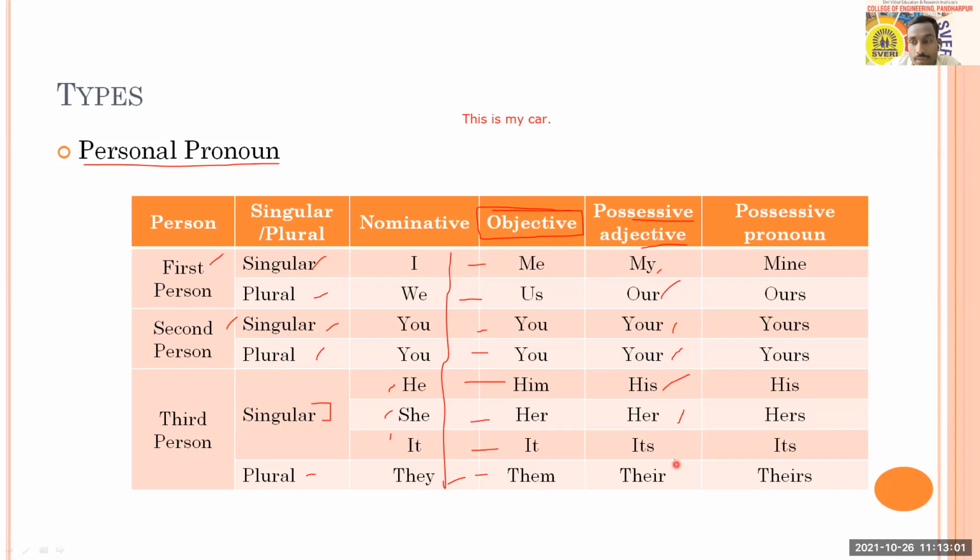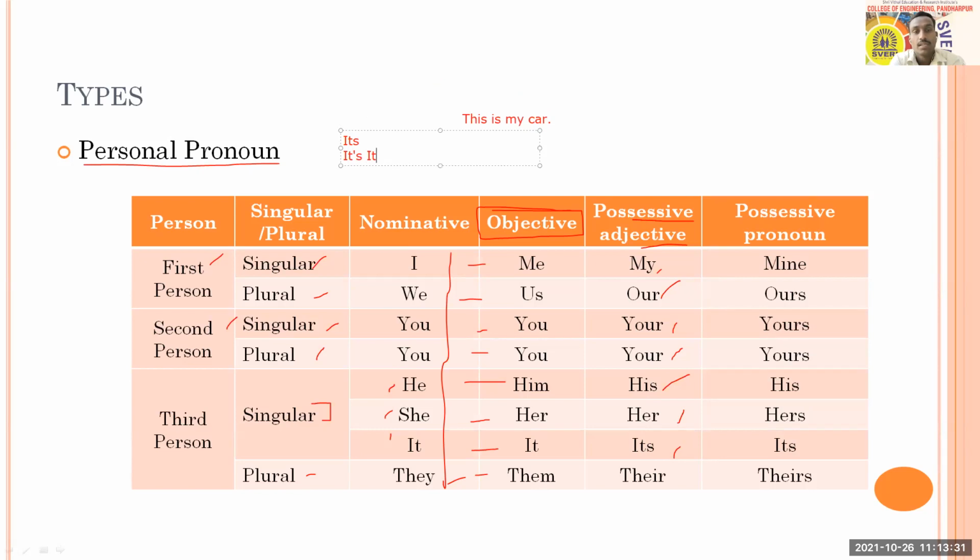Her is here. Then there is its, and you should be clear about its and it's. The first you get is its, and another is it's with an apostrophe. So what is the difference between these two? Here this its shows possession, and this it's shows the contraction form of it is.